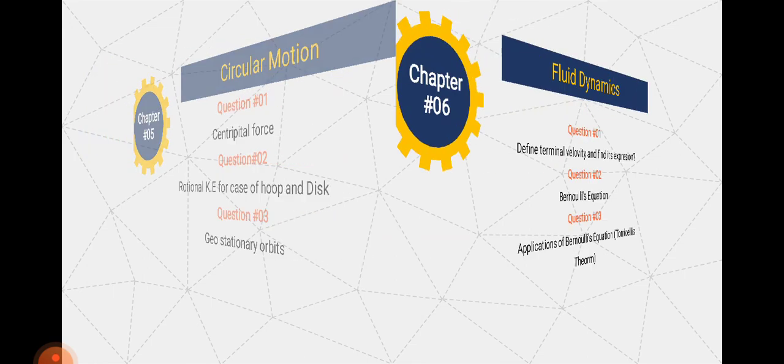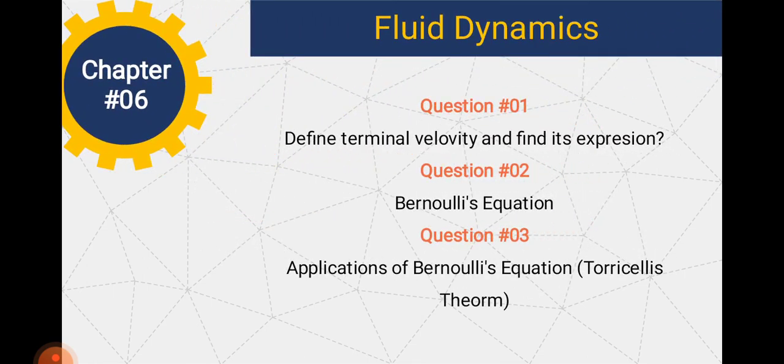And now from chapter number 6, which is about fluid dynamics, there are three questions. The first question is: define terminal velocity and find its expression. Question number 2 is Bernoulli's equation, and the third one is applications of Bernoulli's equation, in which you have to describe Torricelli's theorem. Among all these questions, the second question, Bernoulli's equation, is very important because it is often asked in the paper.